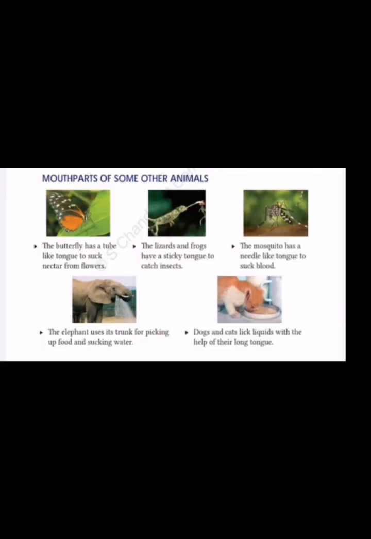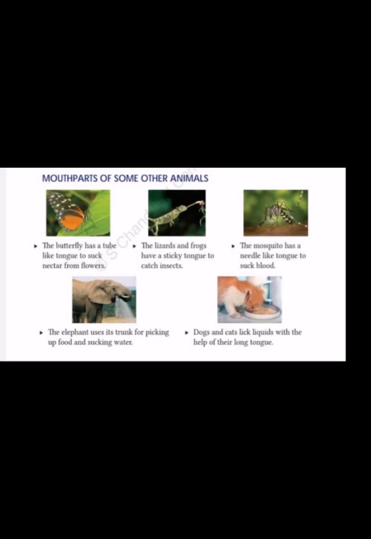Next topic is mouthparts of some other animals. Some animals have different mouthparts, and their feeding habit is also very different. If we see a butterfly, it has a long tube-like structure to suck the nectar that is present in the flowers.